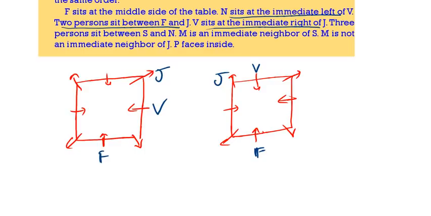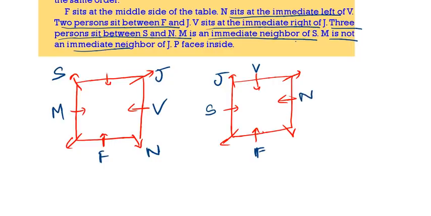See the next one. Three persons are there between S and N. That means S is opposite to N and M is the neighbor of S. Here S, here N. M is the immediate neighbor of S, but M is not the neighbor of J. So here we will get M. Now same thing, here we will get S, then here we will get N.